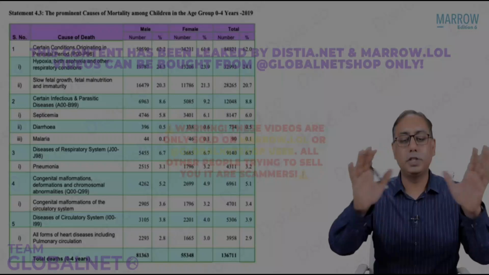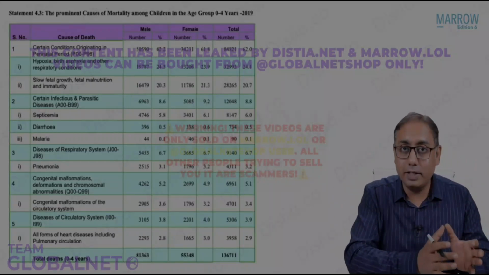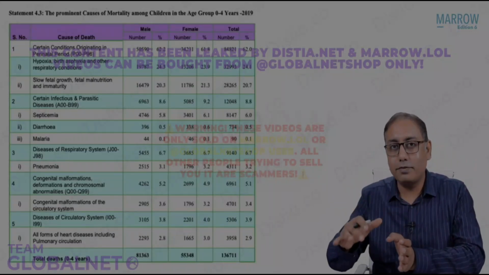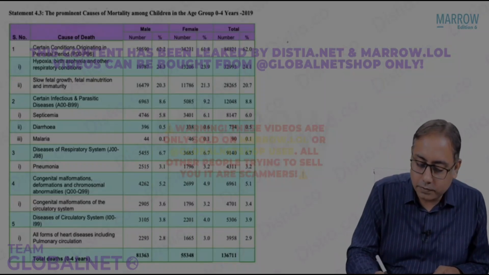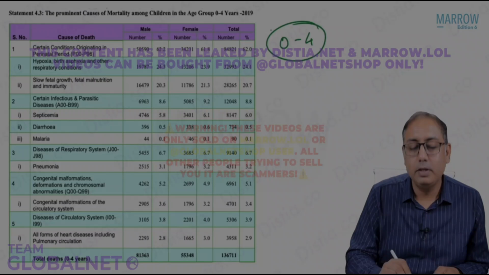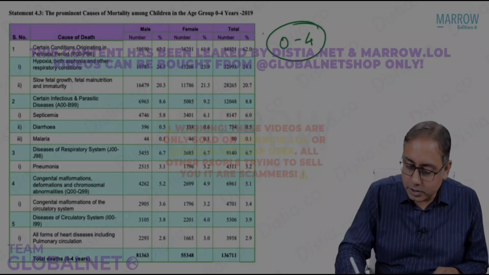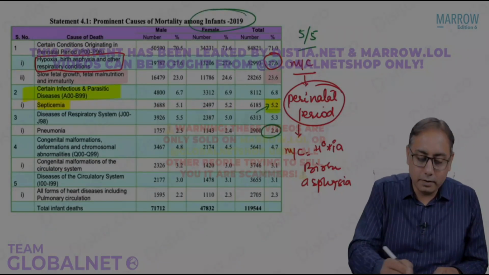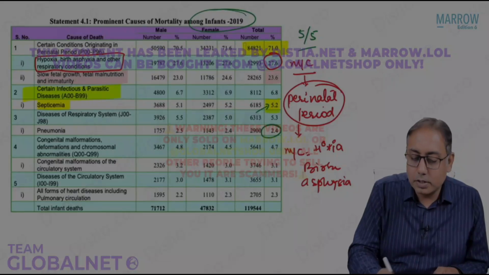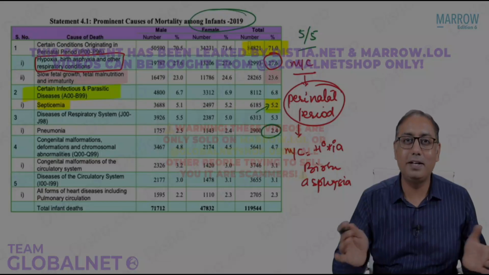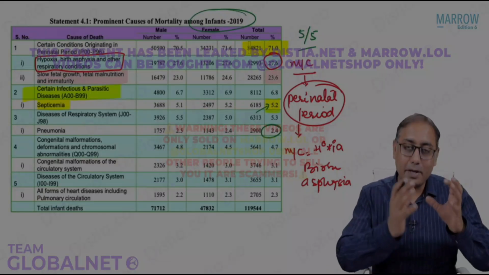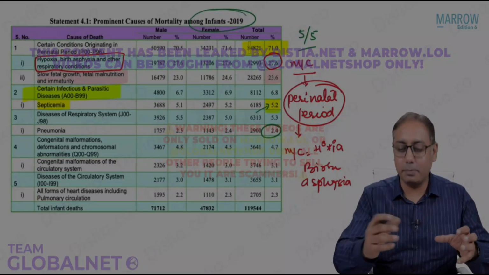Now, if you talk about the general category, we already talked about the infant deaths. We already talked about post-infant deaths, under 5 deaths. So now if you take the general category, that is from 0 to 4 years, you can see that in the infants, I'll just show you again. Can you see that for infant deaths, the perinatal causes were a whopping 70%? Infant deaths, 70% are dying because of the perinatal causes, which include hypoxia and prematurity.